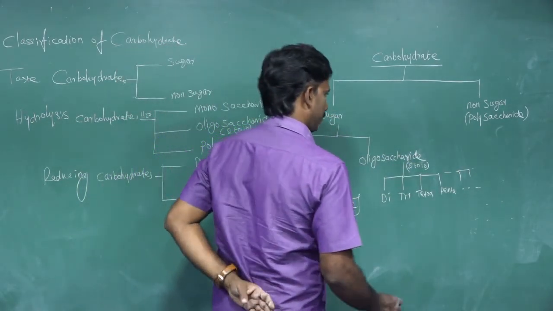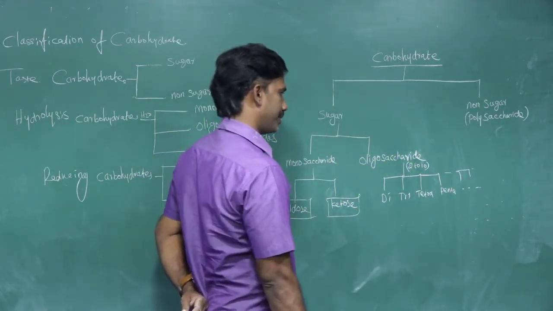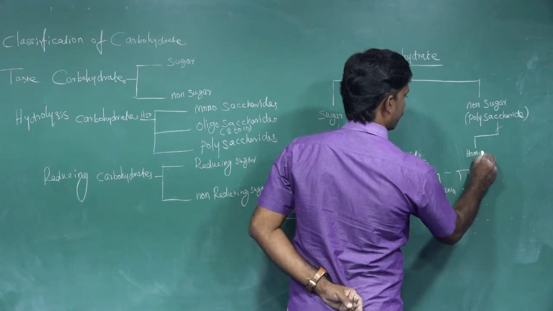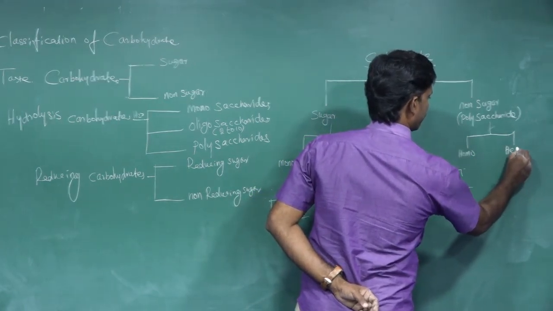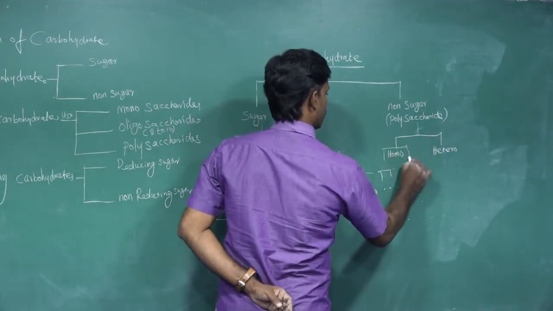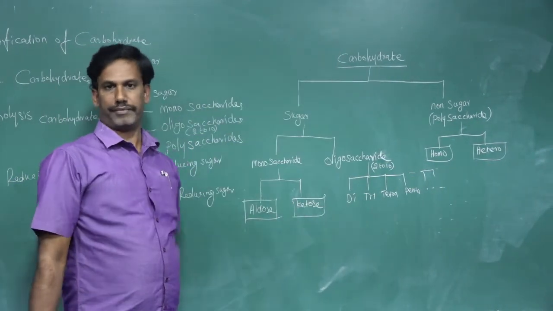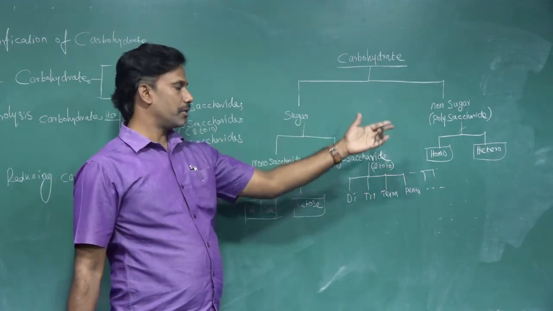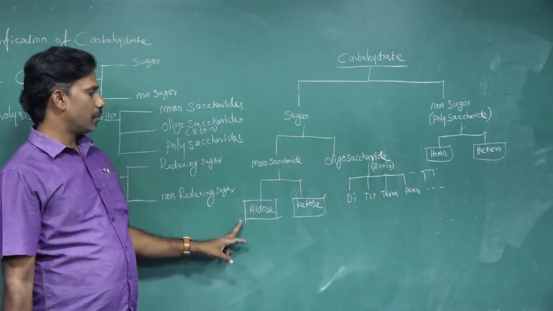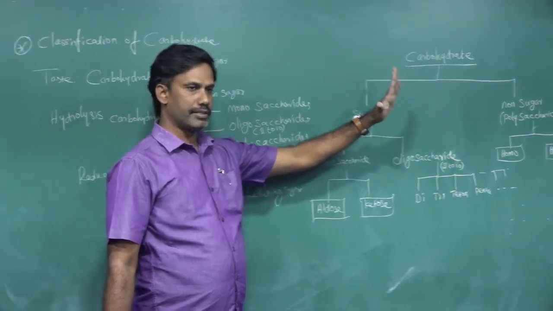Non-sugars are always called polysaccharides. The polysaccharides can be further classified into homopolysaccharides and heteropolysaccharides. So this is a flow chart which you can easily recall and revise for the classification of carbohydrate. Carbohydrate can be classified as sugar and non-sugar. Sugar can be classified into monosaccharide and oligosaccharide. The monosaccharide can be classified into aldose and ketose, whereas oligosaccharides include disaccharide, trisaccharide, tetrasaccharide, and pentasaccharide.